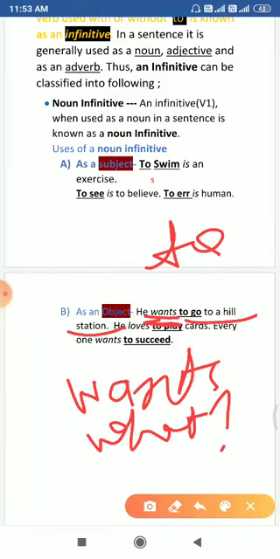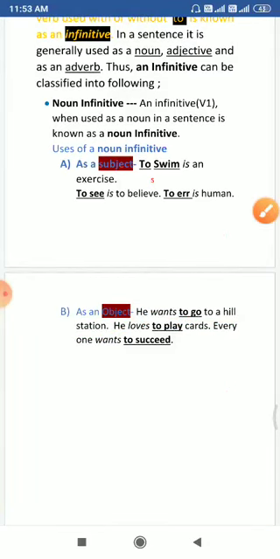So actually when you add a question word, what or whom, to a verb, then the answer becomes the object of that verb. So here the answer is to go to a hill station. So in this, which is the object? The object is to go, and again the object is actually an infinitive.